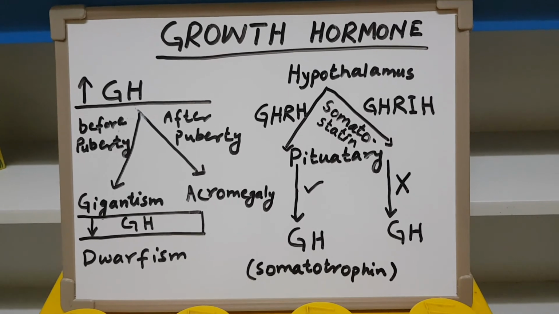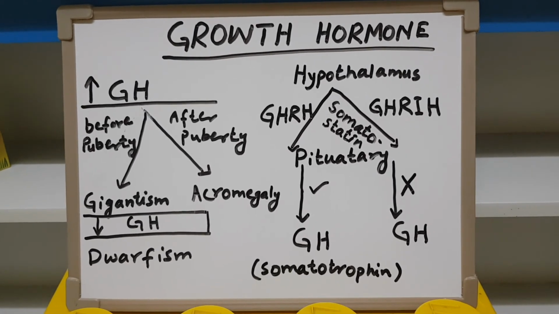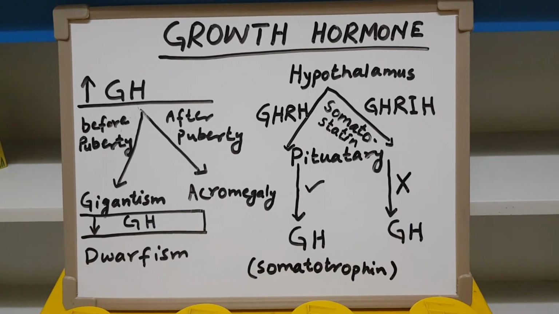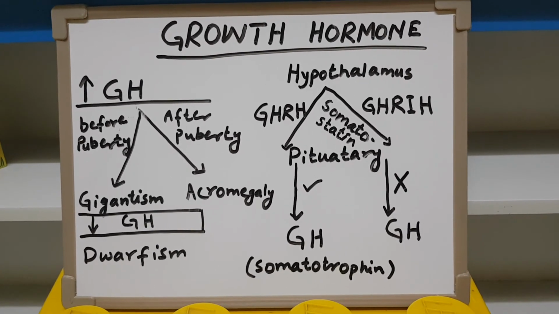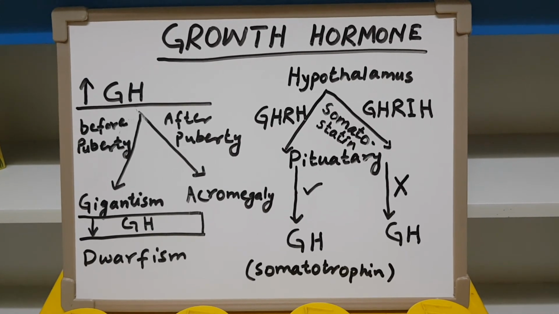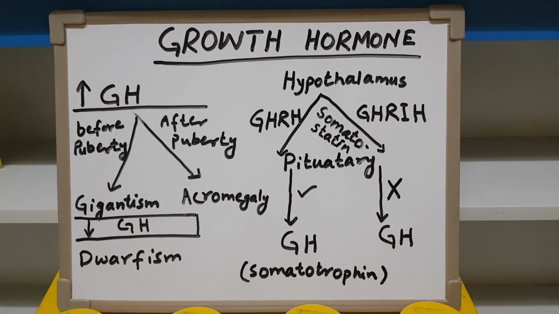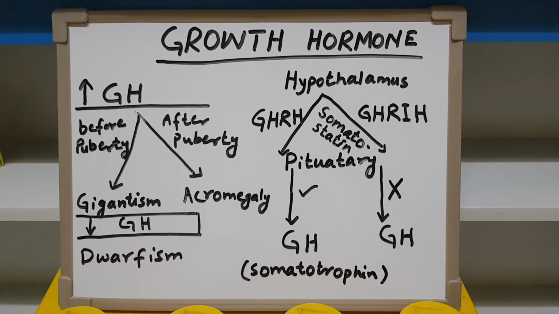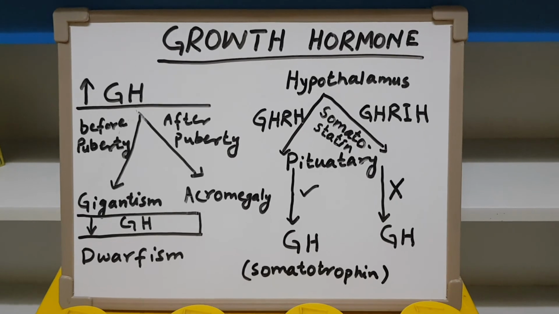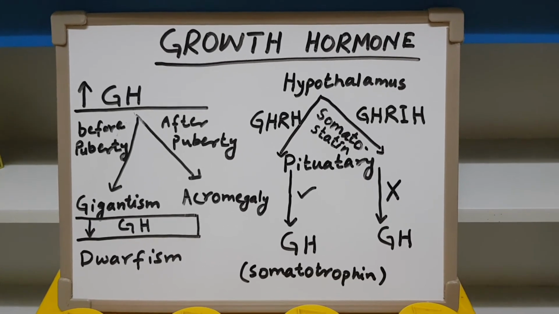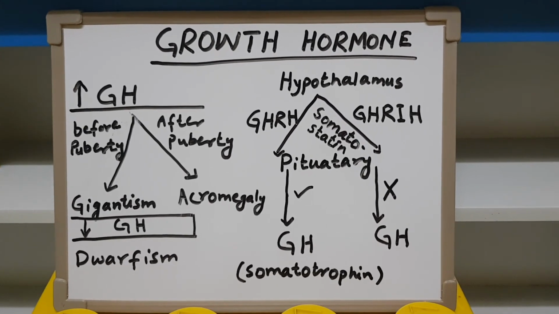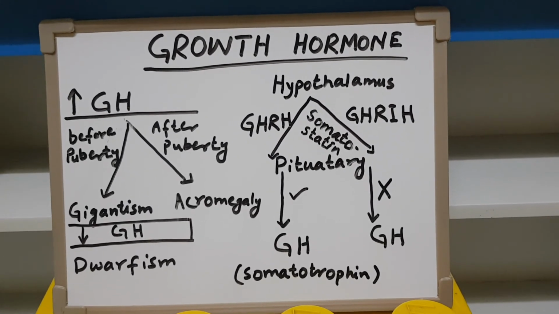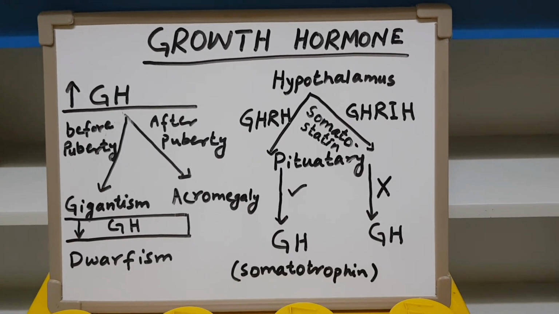It breaks down glucose when it is stored in the form of glycogen in the liver and muscles. So growth hormone will break down the glycogen in the liver and muscles, and from there it releases glucose into the blood. That's why it increases the blood glucose level. That's why persons who suffer from gigantism cannot live a long life, because they usually suffer from diabetes mellitus, and that diabetes occurs from hyperglycemia. So that's all about growth hormone.